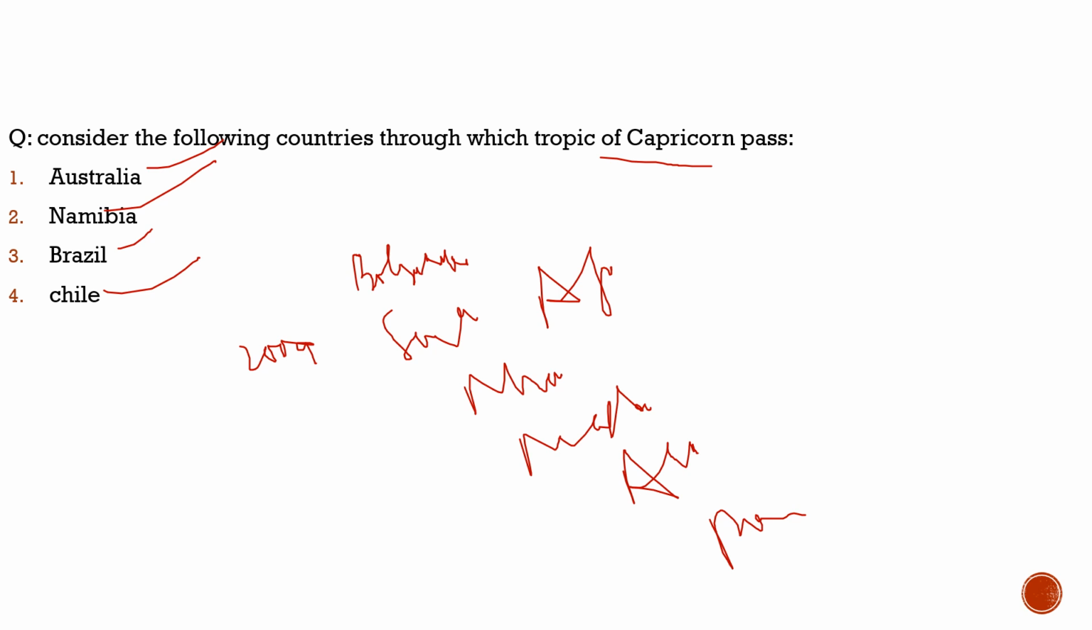With respect to this question, all the countries mentioned in the question are countries through which the Tropic of Capricorn passes. So the option would have been 1, 2, 3, and 4, and it would have been the correct answer. I hope you have understood the question and also what we need to know when we are solving these previous year questions.